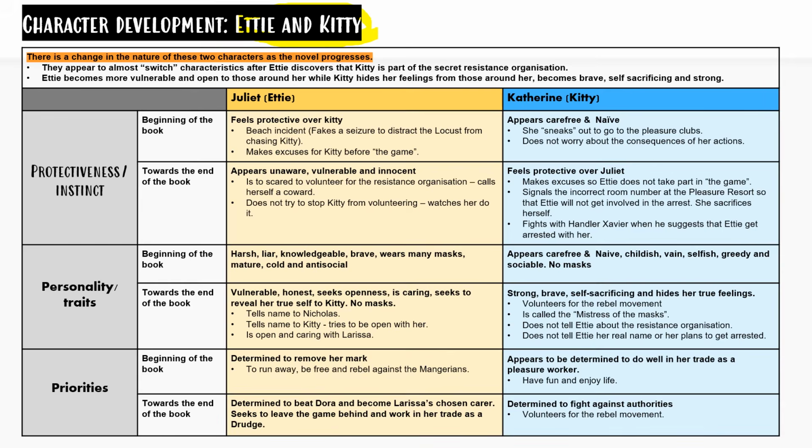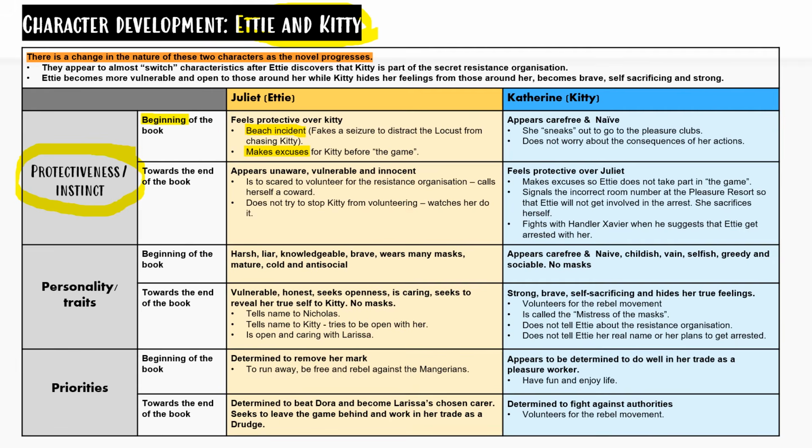Let's consider the aspect protectiveness and instinct. In the beginning of the book, Edyth appeared to be protective over Kitty, and we see this in the beach incident where Edyth fakes a seizure to distract the locusts from arresting Kitty. We also see that she's protective when she makes excuses for Kitty before the game.